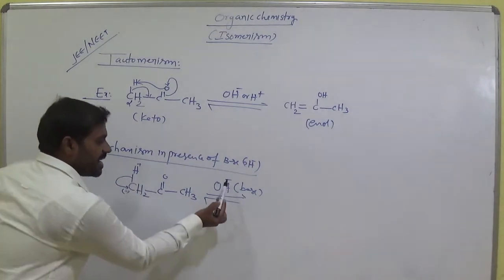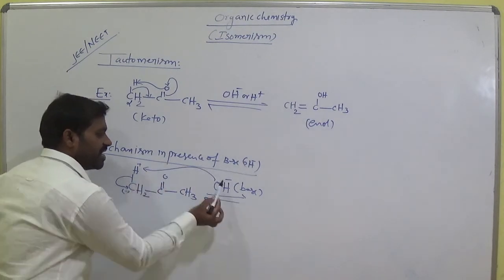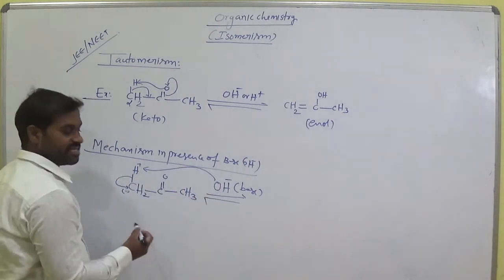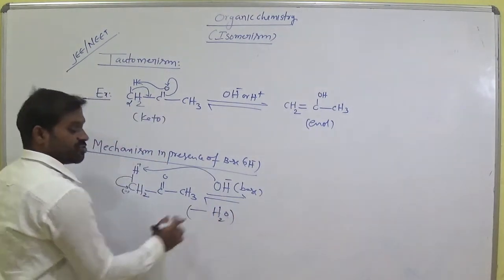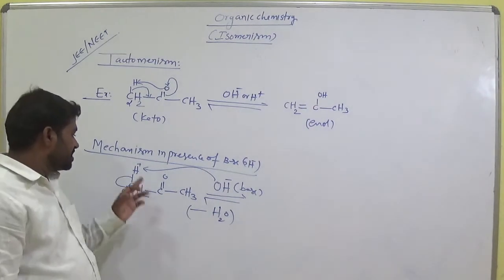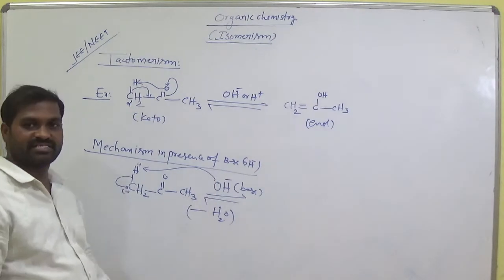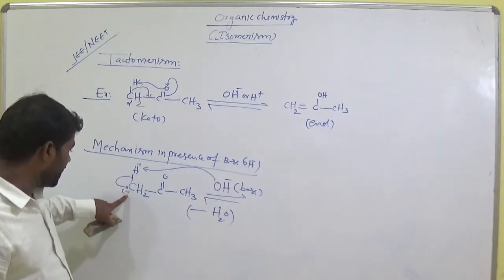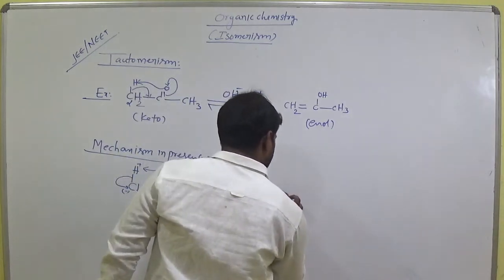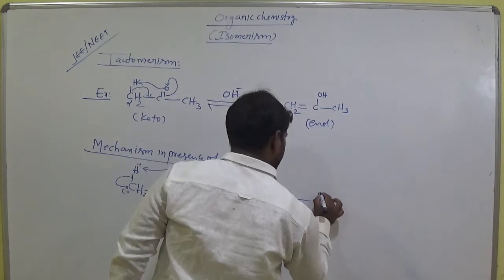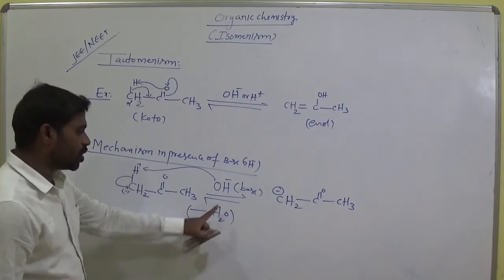So now this is minus and this is positive. There is attraction between this positive and negative. And OH minus and H plus are eliminated as H2O. Minus H2O means it is removed from the reaction. H plus and OH minus are removed as a water molecule. Then remaining is CH2 minus, am I right? CH2 minus, with the charge on this carbon, and C double bond O, CH3. This is the slow step.